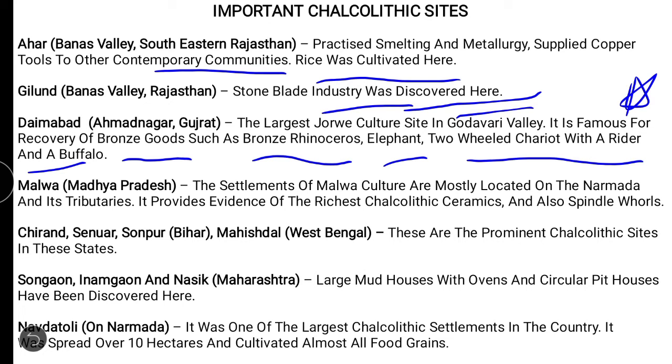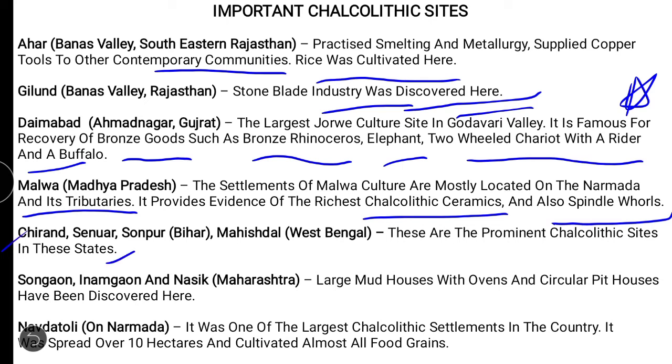And next comes Malwa, Madhya Pradesh. The settlements of the Malwa culture are mostly located on the Narmada and its tributaries. Where does the Narmada river flow? I'll explain on the chart. So they settled along the Narmada Valley, and it provides evidence of the richest Chalcolithic ceramics, also spindle whorls. So Chalcolithic ceramics of that period were present in Malwa, Madhya Pradesh. Now comes Chirand, Senuar, Sonpur, Maheshdih, Pandu Rajar Dhibi, West Bengal and Bihar. These are prominent Chalcolithic sites in these states.